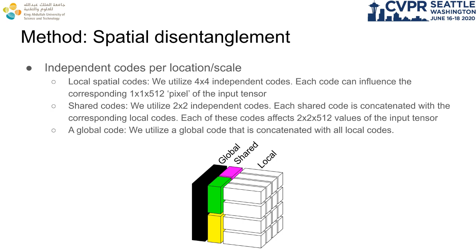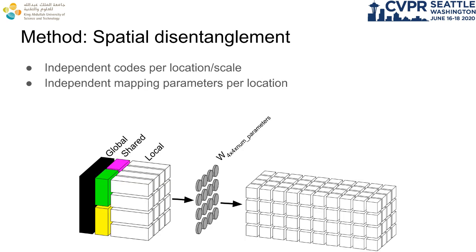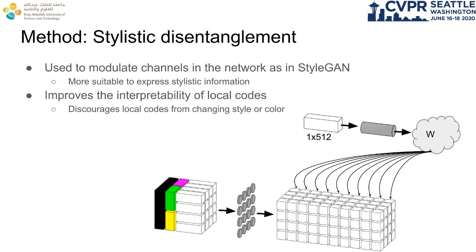Each cell of the spatially variable code contains a unique local code, a code that is shared with neighbors, and a code that is shared for all locations. The global and shared codes are needed to encode information that spans multiple locations, such as pose and accessories. Moreover, each cell has a separate, fully connected layer that is independent from other locations. This guarantees the independence of the local codes after mapping.